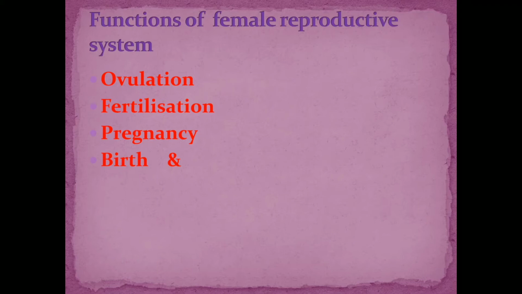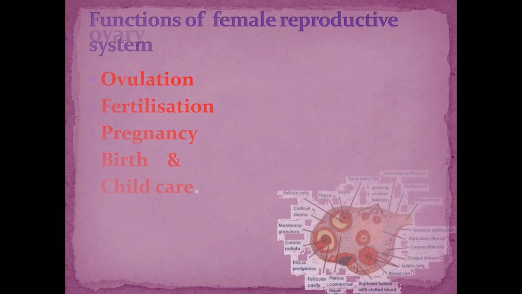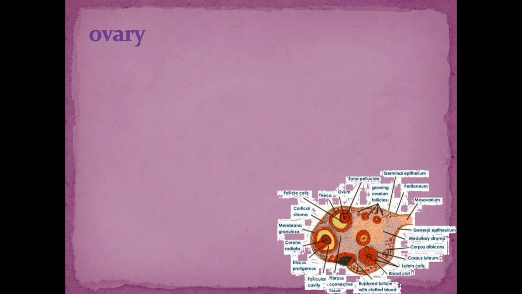After giving birth to the baby, the next important function is to take care of the child. That is, the mother feeds the baby with the milk which is secreted from the mammary glands. So the last function is child care. So what are the functions? Once again, the functions of the female reproductive system include ovulation, fertilization, pregnancy, birth and child care. Hope you got it.